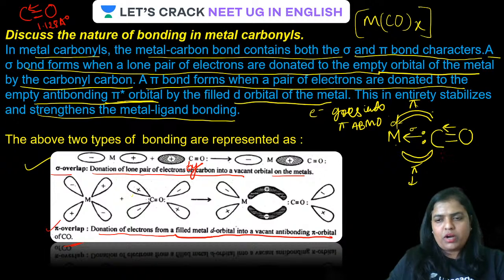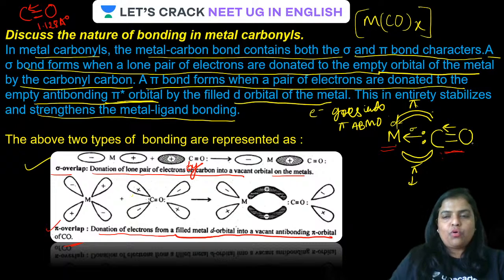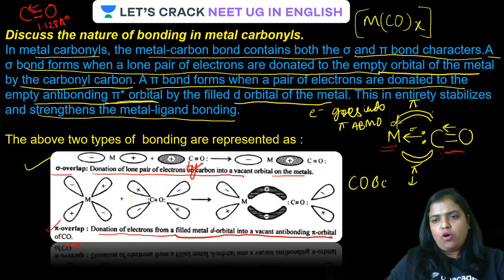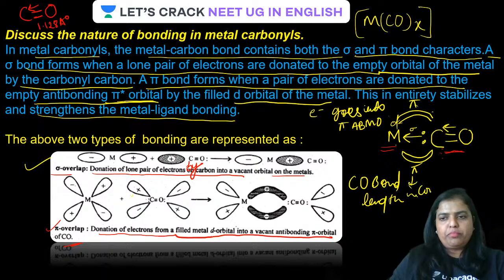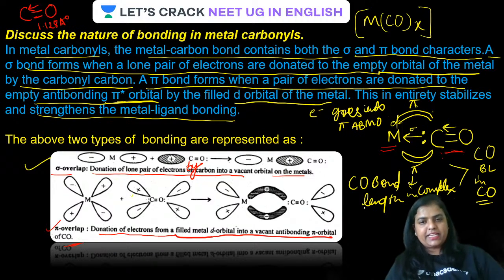But guys, due to the formation of the pi bond, the CO is more attracted towards the metal. Therefore, the bond order gets decreased, or you can say the bond length increases. So, a very important thing, guys: CO bond length in the complex is more than CO bond length in CO. Is that clear, guys?